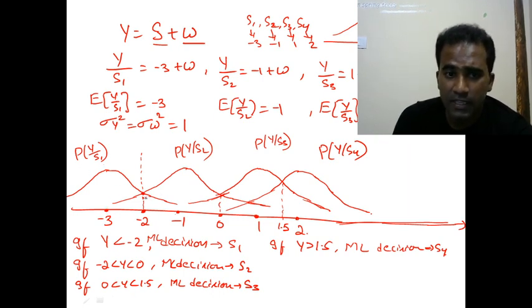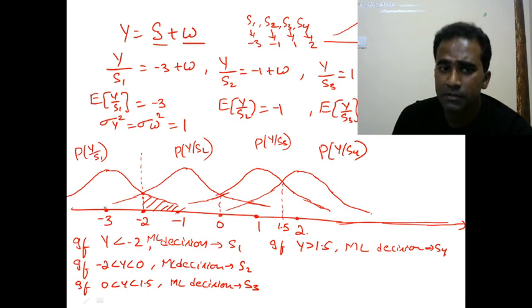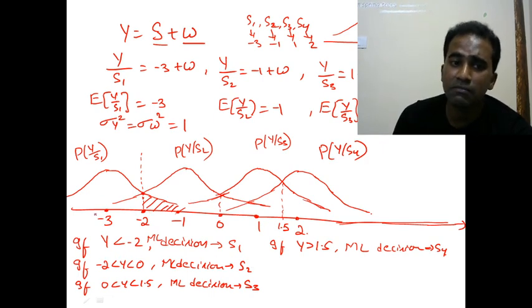when you transmit -3, there is a chance of receiving voltages greater than -2, and with this probability you are going to receive voltages greater than -2. So when you receive these voltages, whenever you receive a voltage greater than -2, you're going to make a decision as S2, but what you have transmitted is -3 with this probability. So this will be the probability of error given S1.